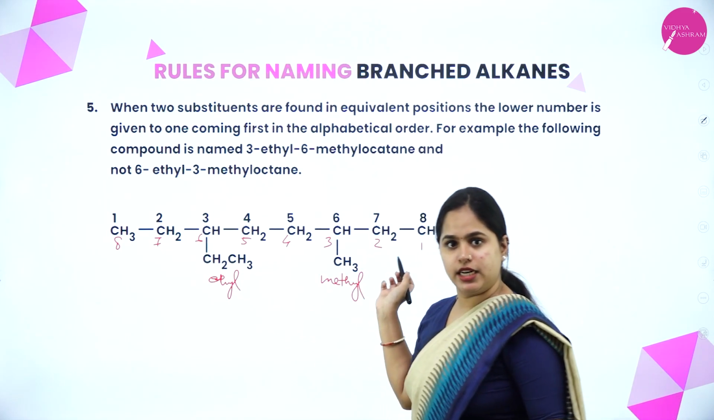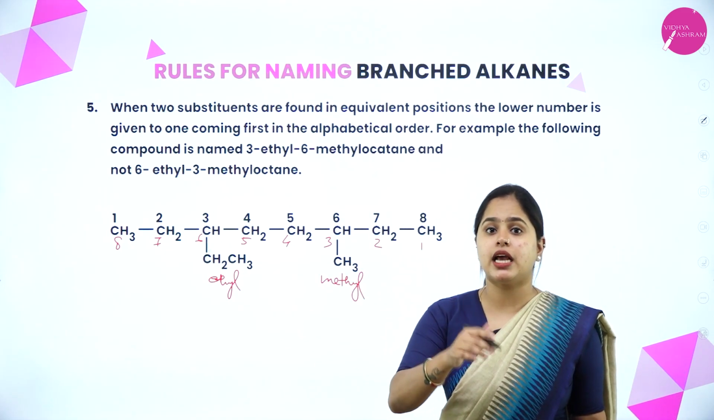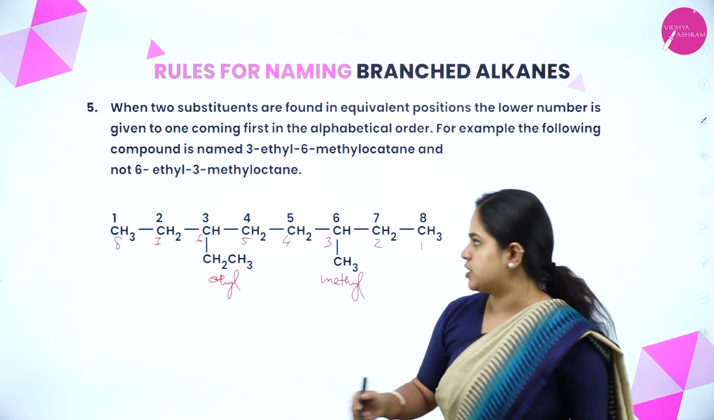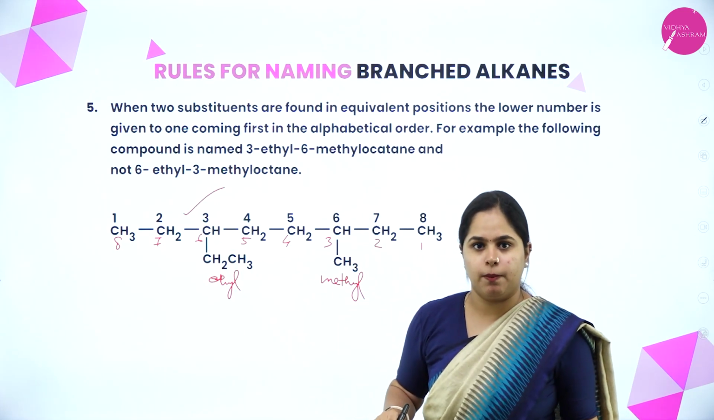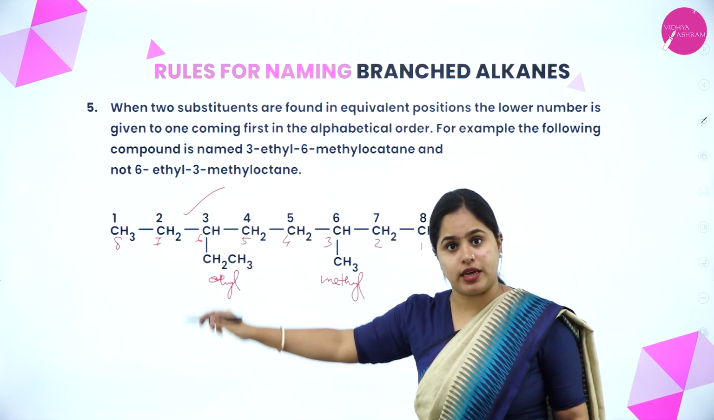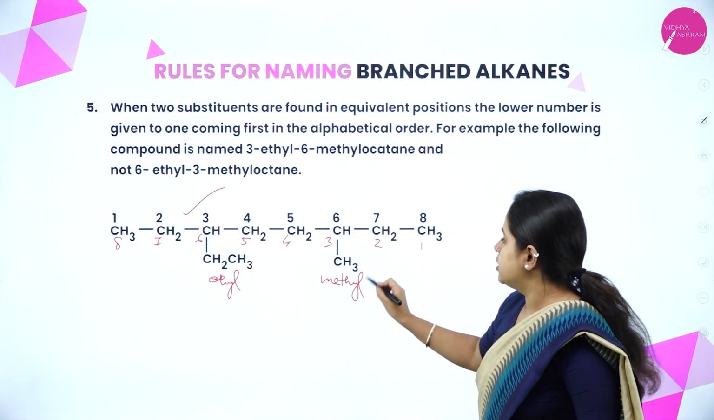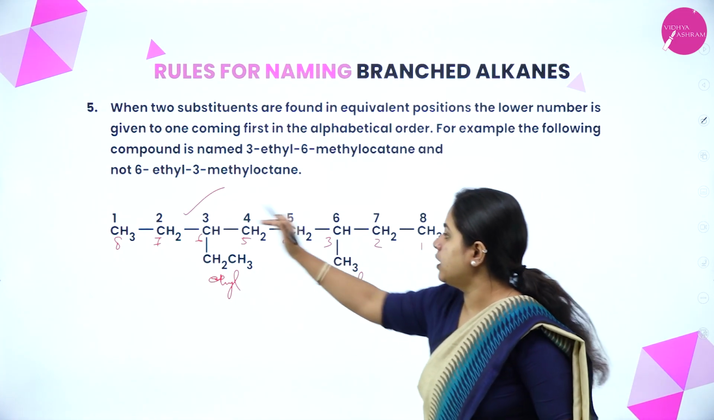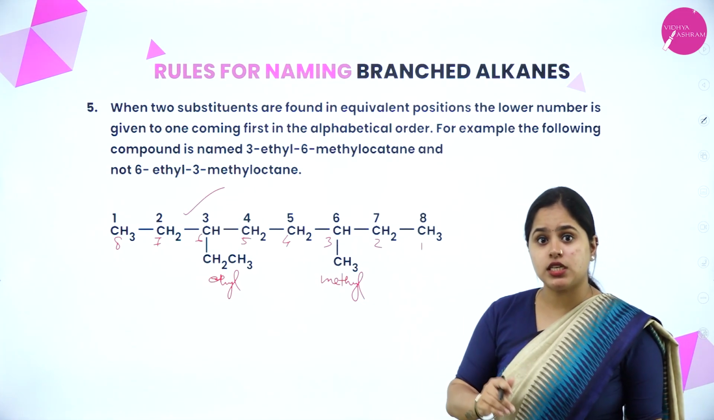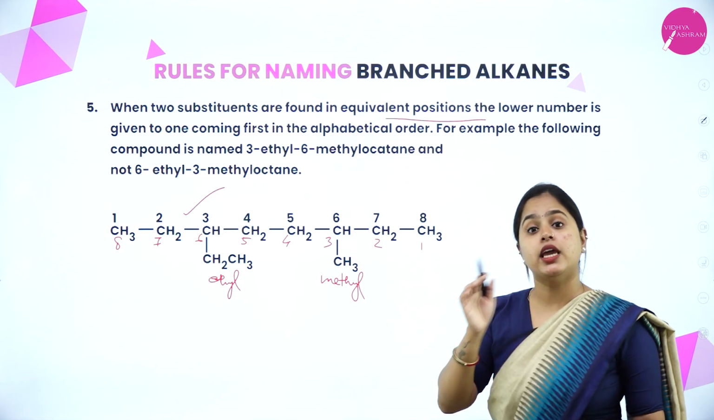So which one will be the appropriate one? It will be in this direction, right? In alphabetical order, does ethyl or methyl come first? Ethyl comes first. So this one will be the correct numbering. 1, 2, 3. Ethyl should get the lowest number. Then 4, 5, 6, 7, 8. Clear? So methyl will get the 6th one. That is why the other one is not approved. So this is when they are in equivalent positions.